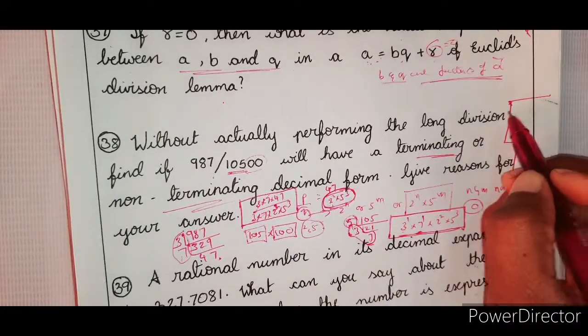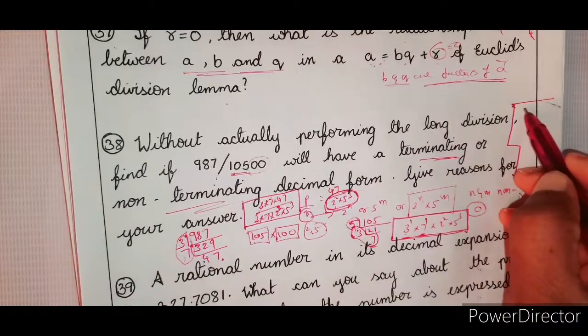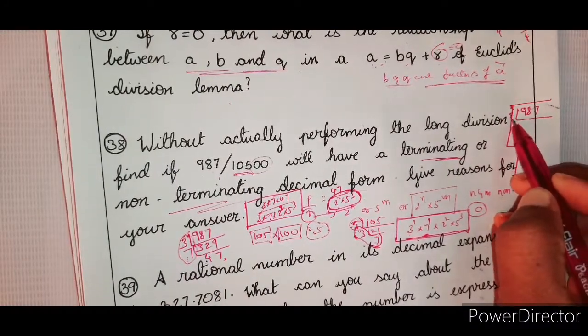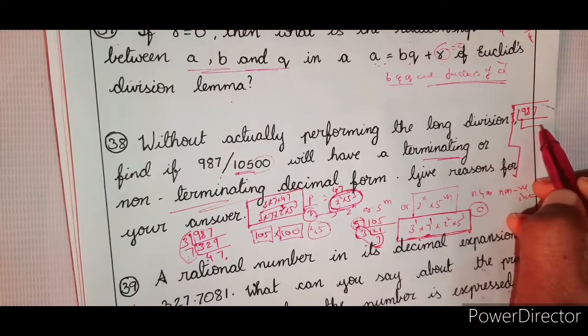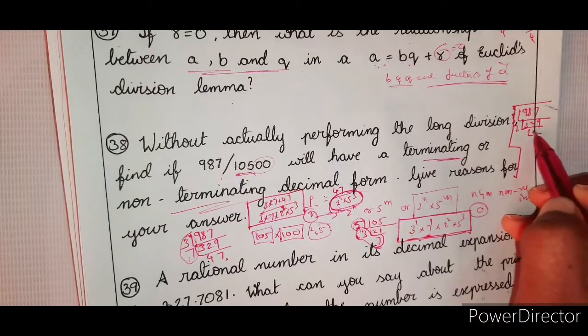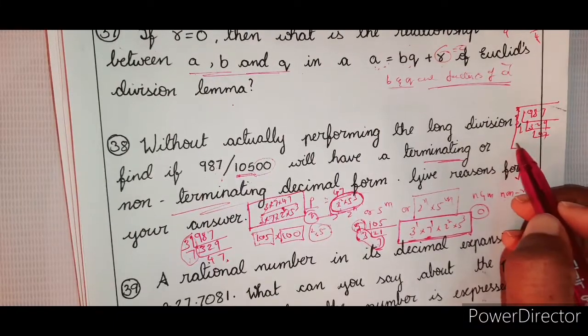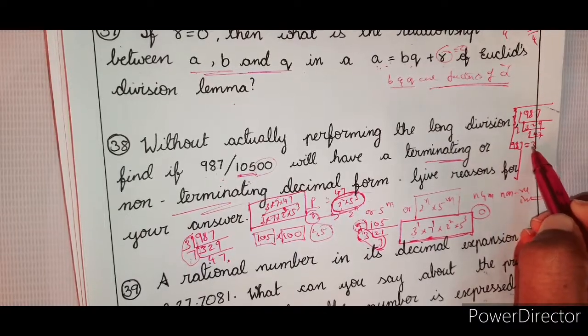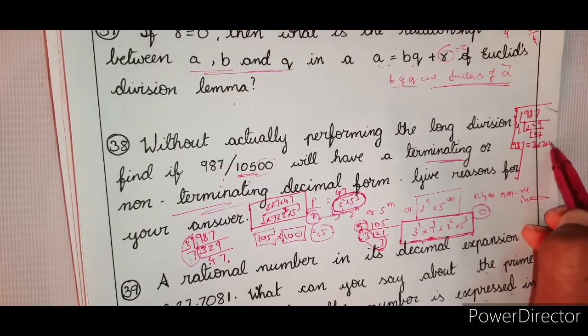So now you try to prime factorize. If such big numbers are given, prime factorize the denominator and numerator. You have 3 times here, then 7 times 329, so you'll get 47 here. So 987 is equal to, steps for writing, 3 into 7 into 47.